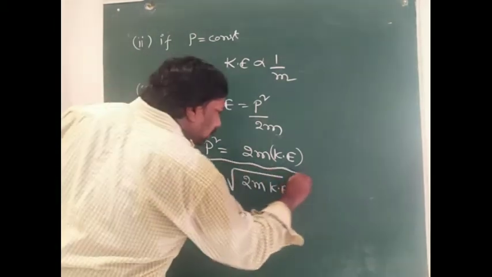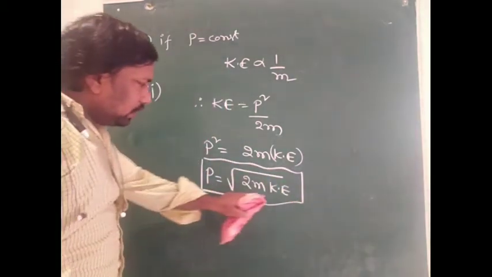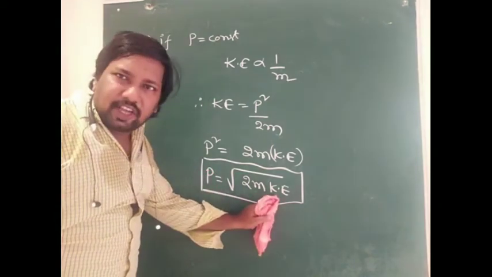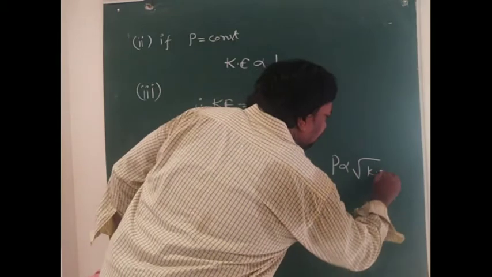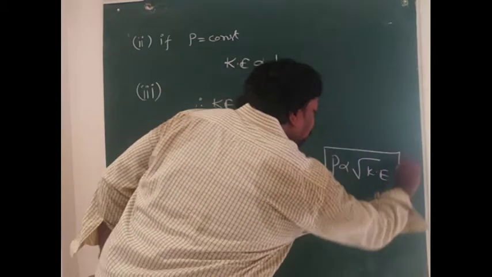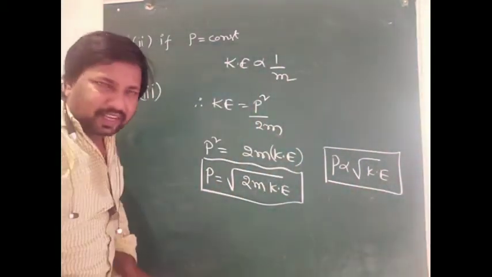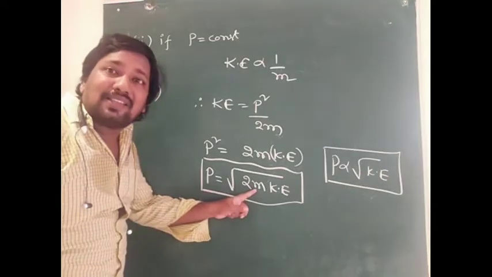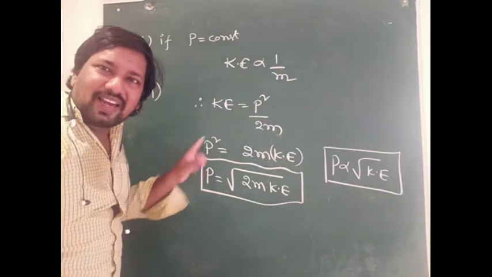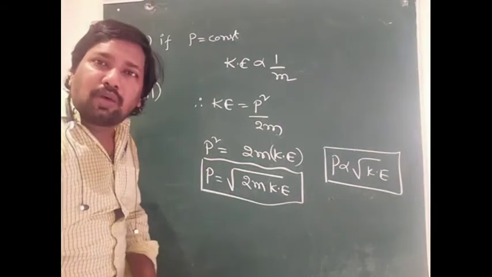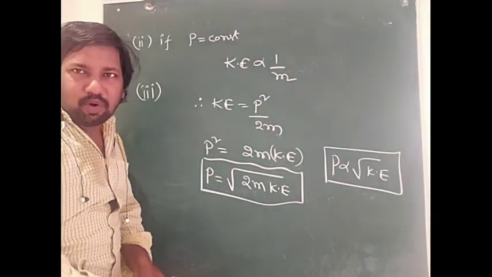So now the relation between momentum and kinetic energy is that p is directly proportional to root over kinetic energy. In this situation mass remains constant. So momentum of the body is directly proportional to the square root of the kinetic energy of the body.